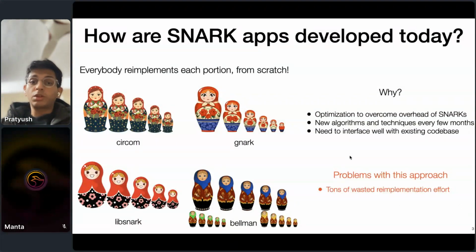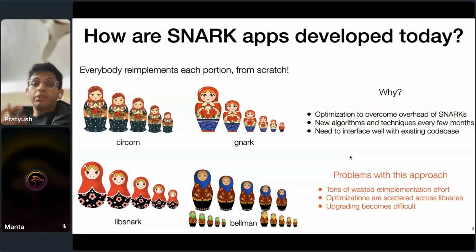The first problem is that this leads to a ton of wasted reimplementation effort, right? All these optimizations are just scattered across different libraries, and they are not shared. So maybe if we combined all the optimizations from all the libraries in one place, then you'd possibly get the fastest SNARK provers out there, right?